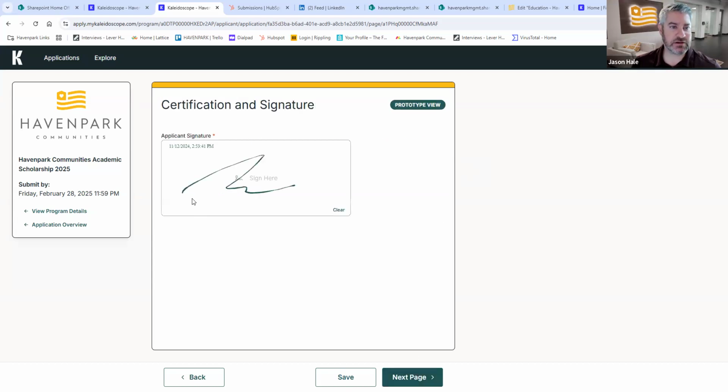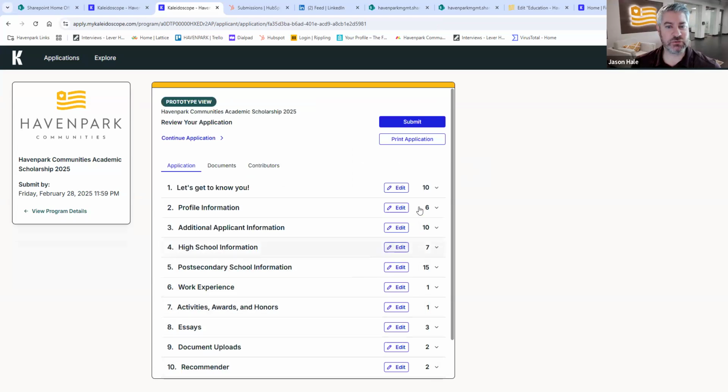And at the very end, you're going to sign your document right here, and you'll save that document. And then when you're all done, you can go back in and review any of these sections that you completed. You can print out a copy for yourself if you like. The most important thing is that you want to hit the submit button, and that's the formal submission that we receive here at Haven Park.